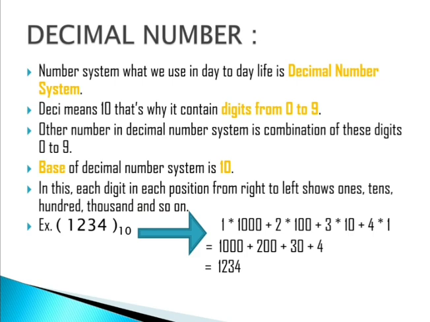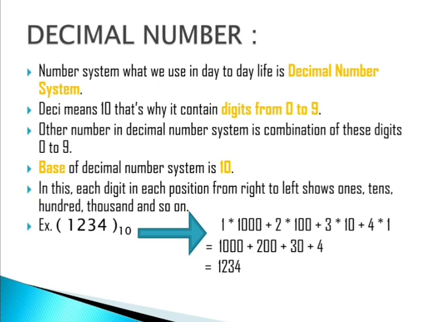For us it is 1234. Each and every digit in a different position has a different value. Now you are able to understand what I want to say. 1 in the fourth position shows us 1000. 2 in the third position shows us 200. In this way, from right to left, we are having different values.